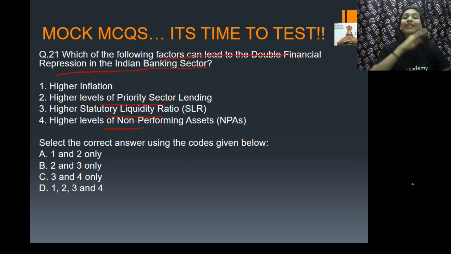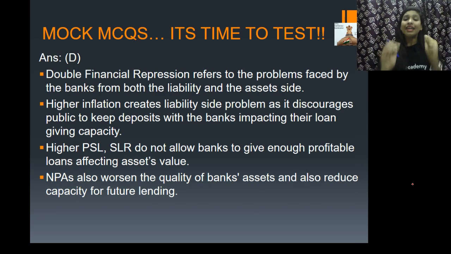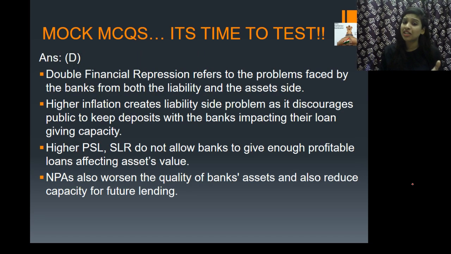If you see all the above factors mentioned in the question, that is higher inflation, higher SLR, etc., they are factors that can lead to double financial repression in the Indian banking sector. Now, what is this double financial repression, guys? Double financial repression refers to the problems faced by the banks from both the liability as well as the asset side.